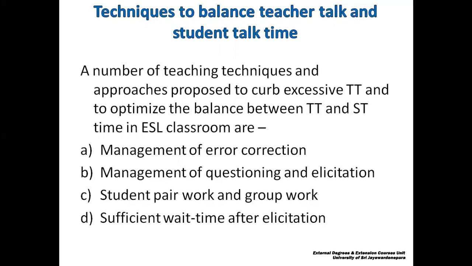So managing questioning and eliciting is another helpful method to achieve balance in teacher and student talk time. For instance, if you ask questions of a group of learners whose proficiency level is higher, then we could give open-ended questions and ask them to give their opinions, their views. This would require more than just a one-word answer. They would have to think and comment at length. Of course, when it comes to the lower level proficiency students, you will have to give them easier tasks and guidance as well.